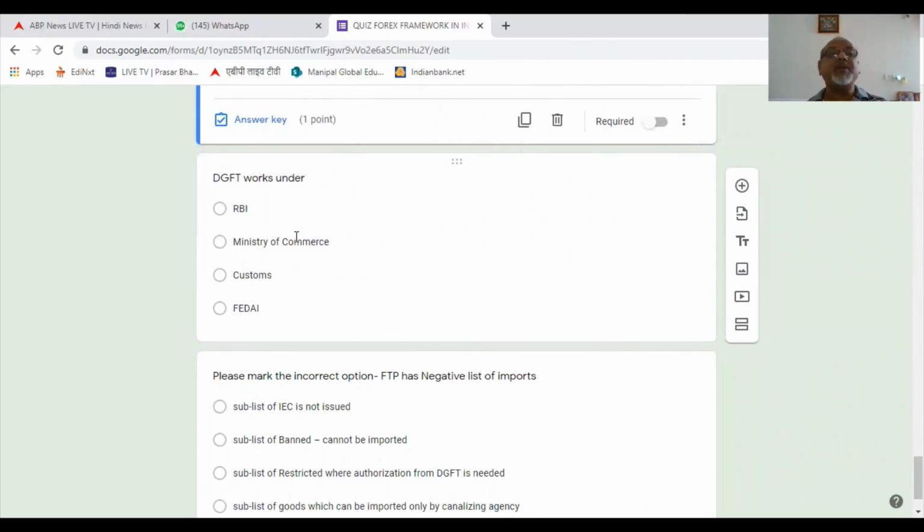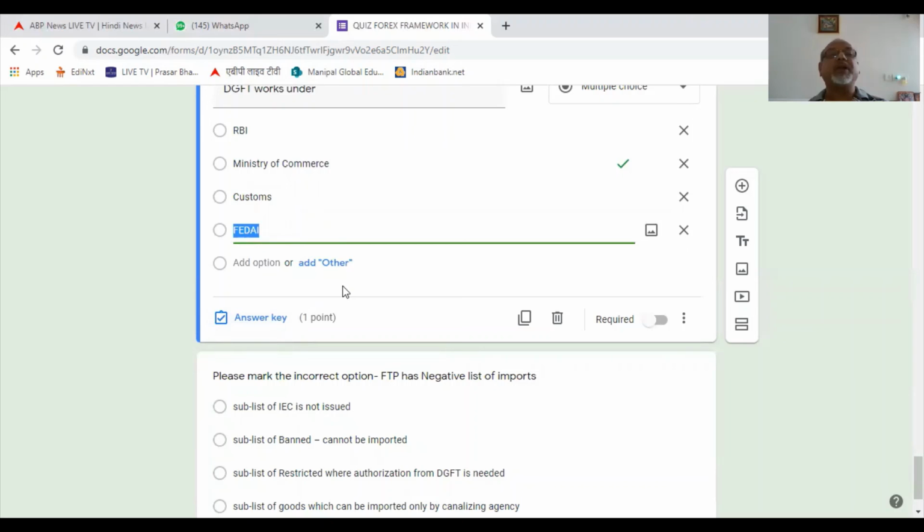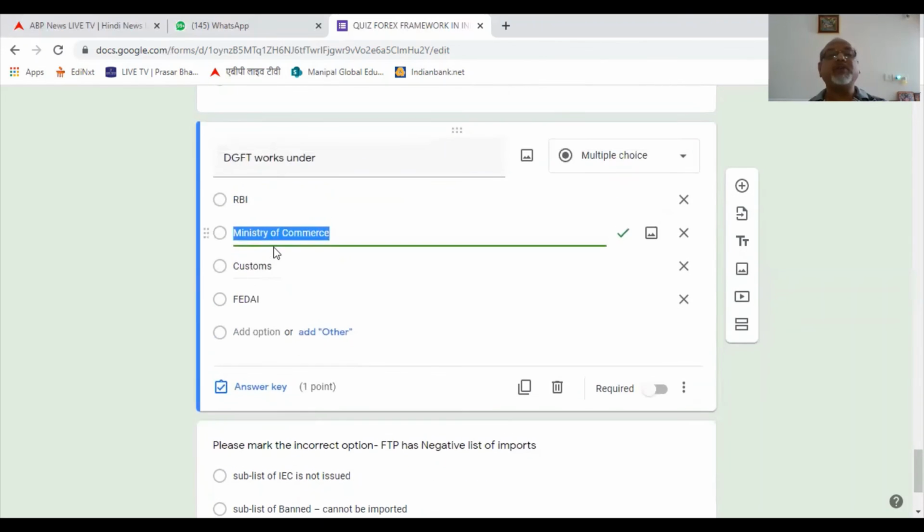DGFT works under RBI, Ministry of Commerce, Customs, FEDAI. See, DGFT is working under the Government of India and Ministry of Commerce, and customs are working under the DGFT. So DGFT is working under Ministry of Commerce. It is not working under RBI. It is not working under customs. It is not working under FEDAI. The right answer will be Ministry of Commerce.